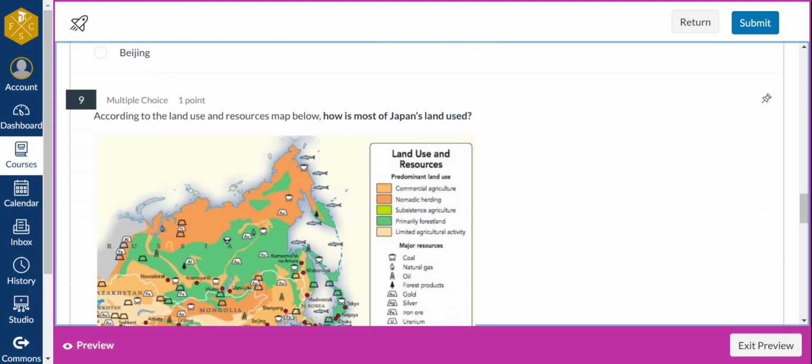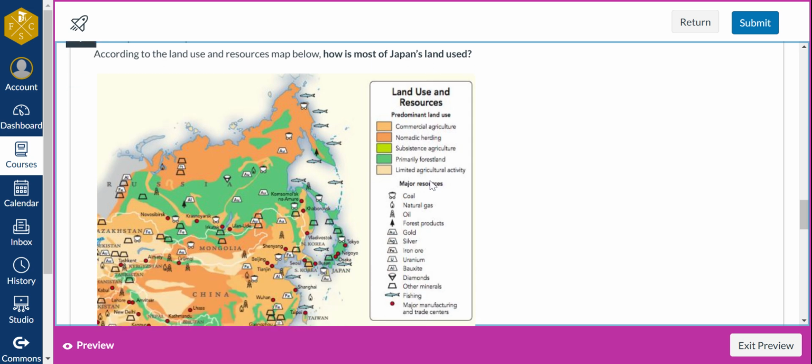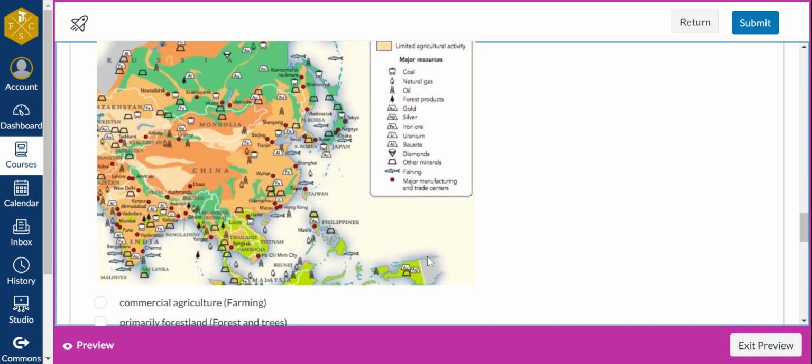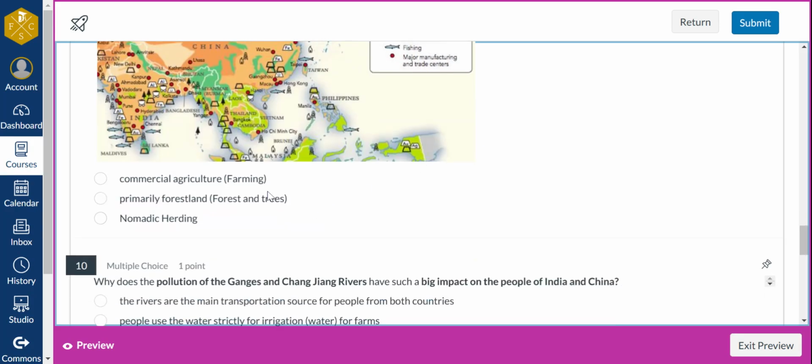Number nine, according to the land use and resources map below, how is most of Japan's land used? So you're looking at Japan, and you're looking at how most of the land is used. So look over here, and what colors do you see the most for Japan? Okay, so you've got to find Japan. And what do you see? Go ahead and look. Is it mostly used for commercial agriculture or farming, primarily forest land, forests and trees, or